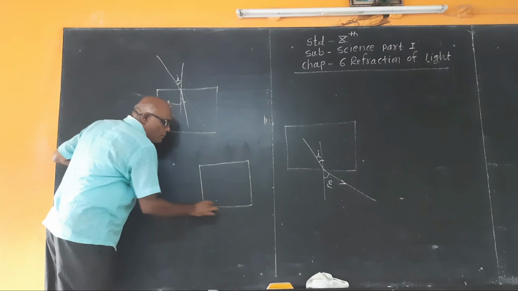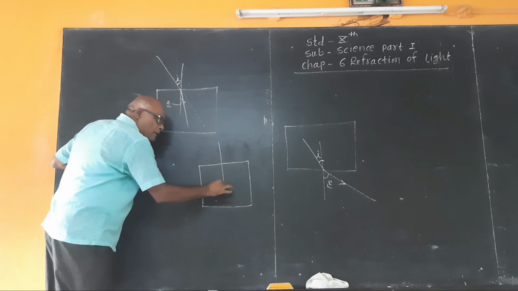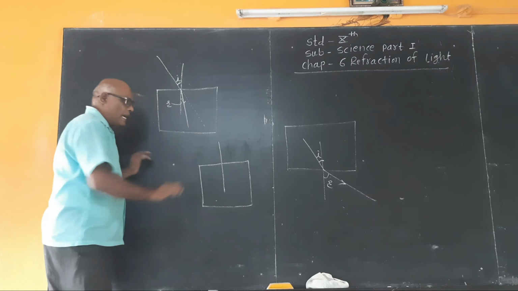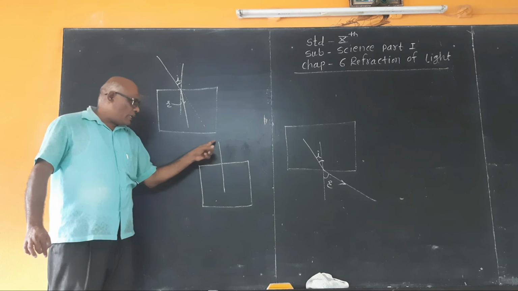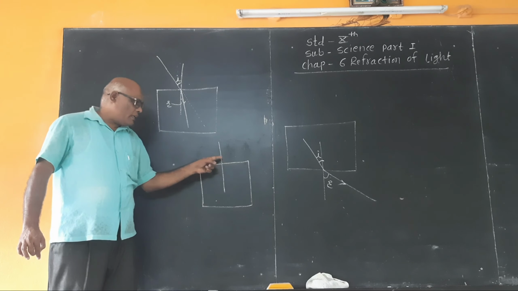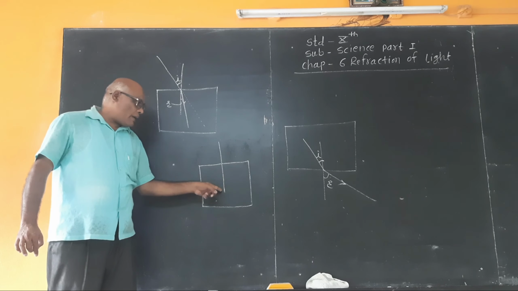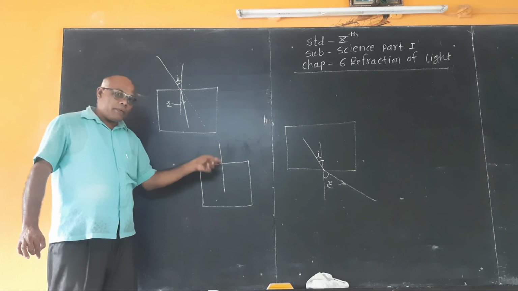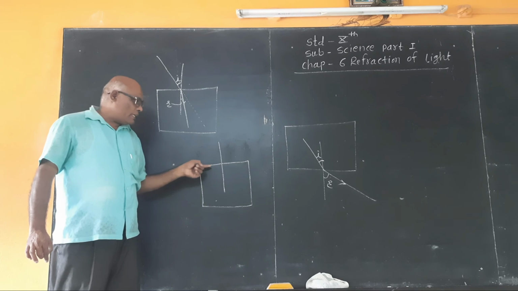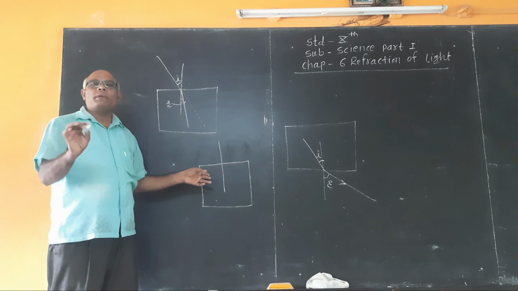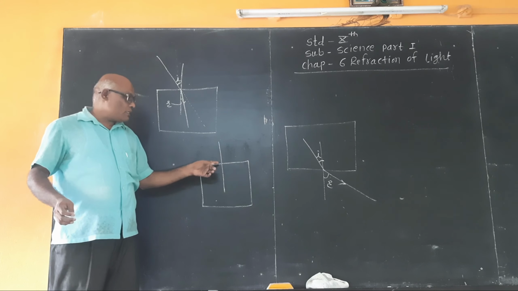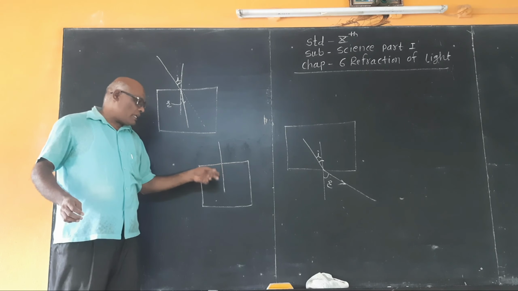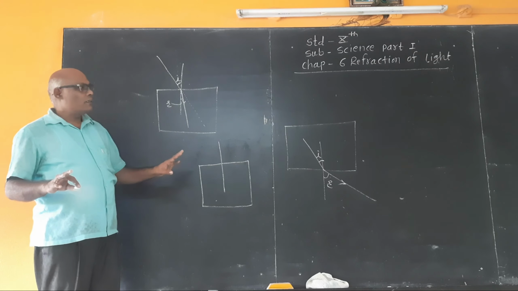And when light rays travel normal to the interface between two media, this is air medium, this is glass medium, and the line is the interface line. When the light rays travel perpendicular to the interface between two media, no refraction of light takes place. The light rays go in a straight line without changing their direction. These are the laws of refraction.